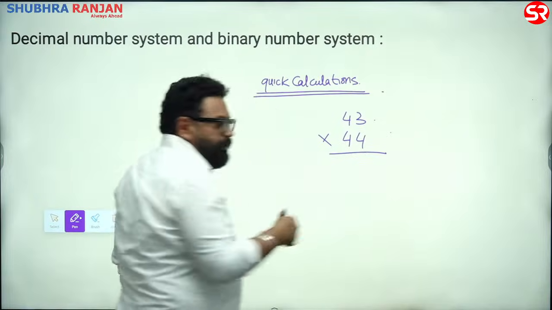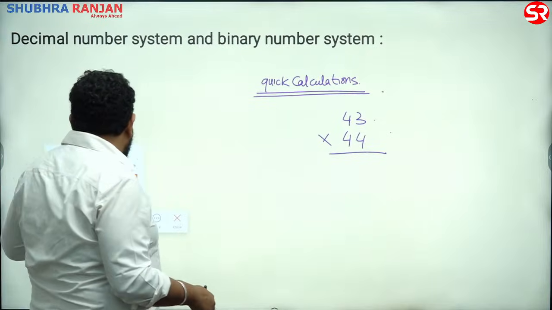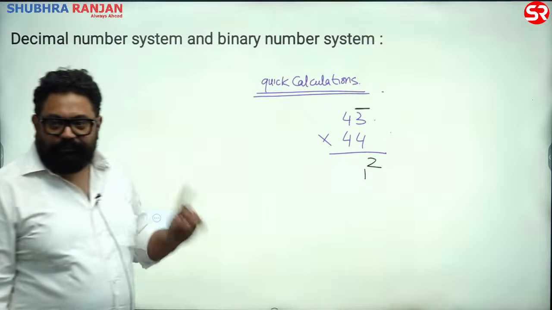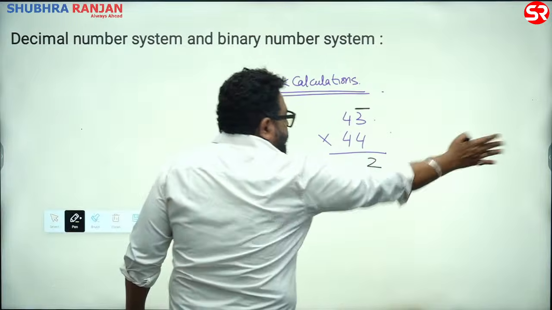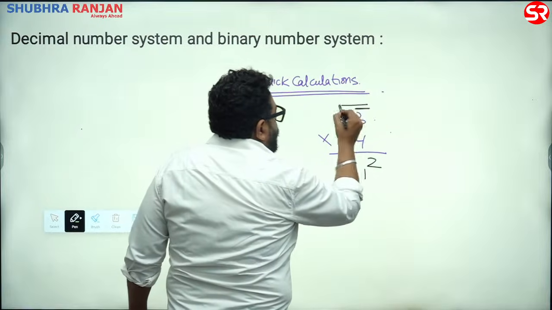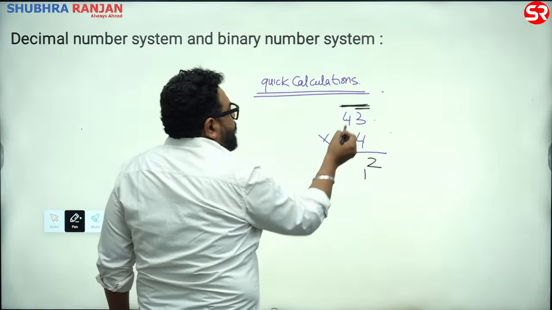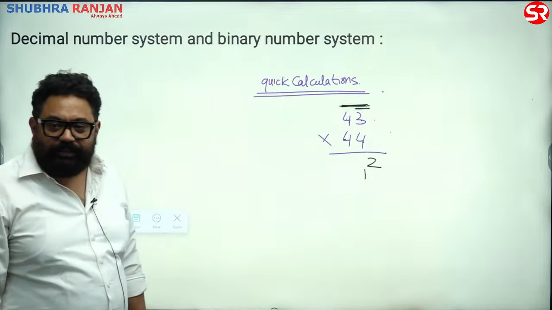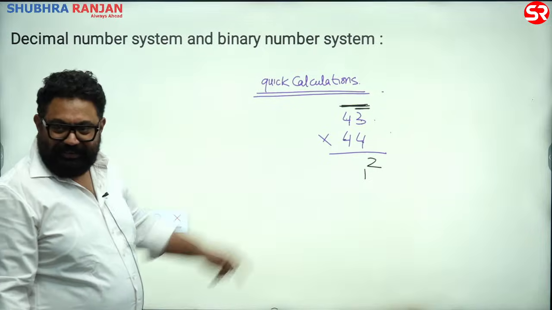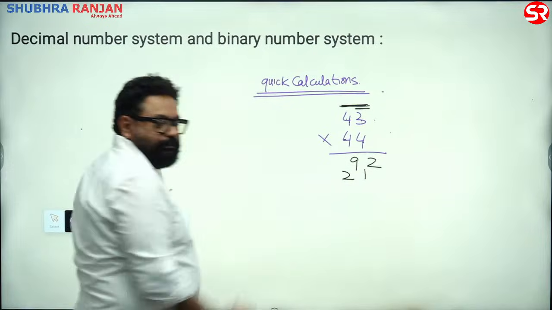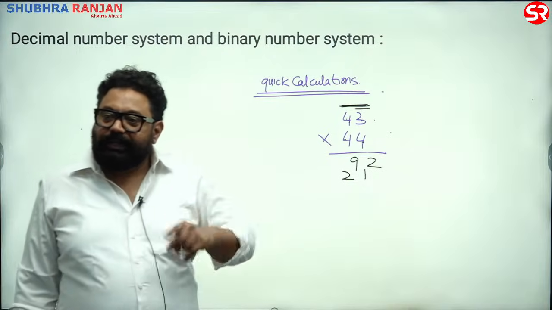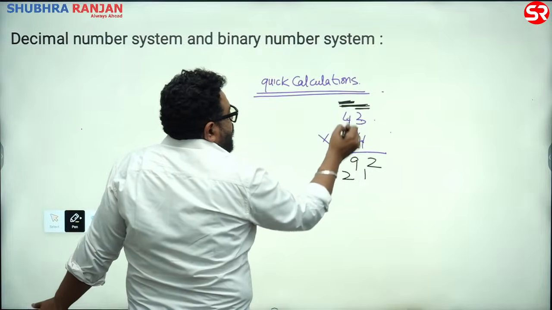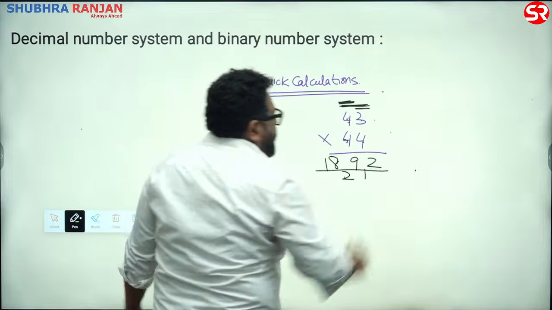Guys, please pay attention, don't write, just look at it. Look here please. What is 4 3s? 4 3s are 12, write 2, carry 1. First step, bar on the right hand side. Second step, bar on 2 digits. What is the meaning of bar on 2 digits? Cross multiply, add. 4 3s are 12 plus 4 3s are 12 makes 24... 4 4s are 16, plus 12 is 28, 28 plus 1 is 29, write 9 here, 2 carry. Then bar on the left hand side, 4 4s are 16 plus 2, your answer is 1892.